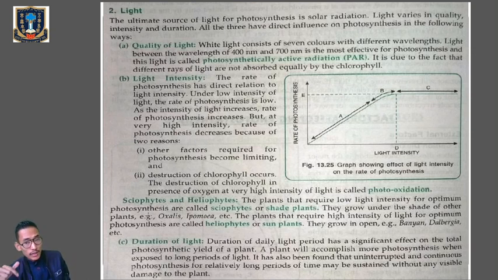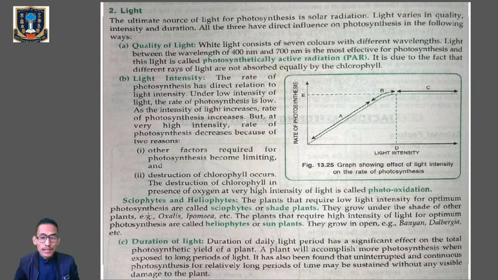When we talk about light absorption by chlorophyll molecules, we are talking about PS1 and PS2, remember, which absorb different wavelengths of light, 700 nanometer and 680 nanometer, and that's why we call them P700 and P680. Light between the wavelength of 400 nanometer and 700 nanometer is the most effective for photosynthesis, and it is called photosynthetically active radiation, PAR. So light with wavelength between 400 and 700 nanometer is the best, where we will find the best rate of photosynthesis.